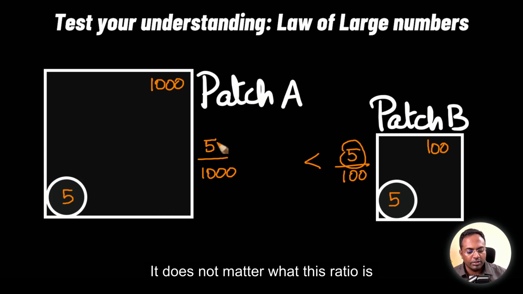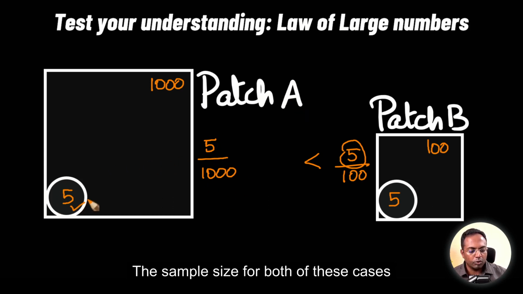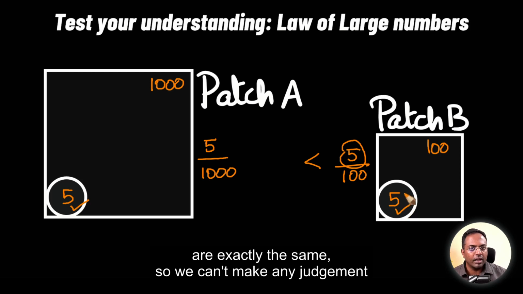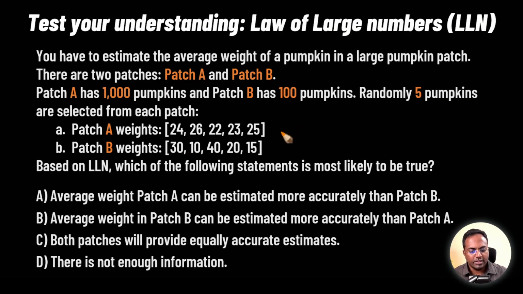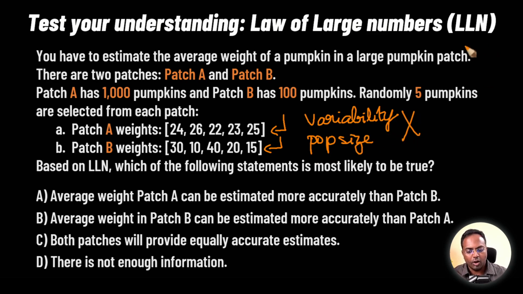It does not matter what this ratio is. The sample size for both of these cases are exactly the same, so we can't make any judgment. So what we need to understand is the law really does not concern itself with the variability inside each of these samples. That does not matter. The variability does not matter, nor is the underlying population size. Neither of them matters for the law of large numbers. So the final answer is there is not enough information to say anything about which of these patches' average weight can be estimated more accurately.